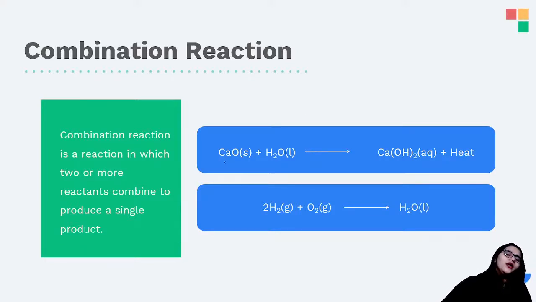Okay, over here you can see we have lime, that is calcium oxide, reacting with water to give rise to calcium hydroxide in the aqueous state, means it is dissolved in water. Okay, similarly over here you can see how hydrogen and oxygen come together to give rise to water in a liquid state. So in all the places you have multiple reactants but all coming and giving you one single product, and that is an example of combination reaction.